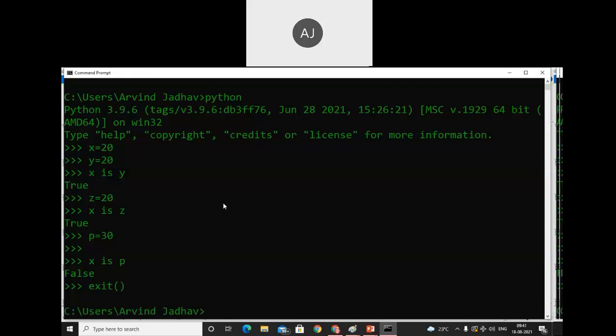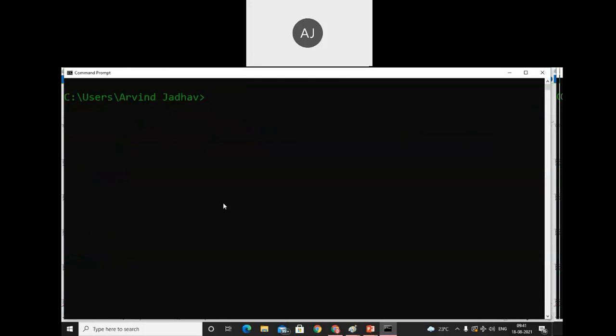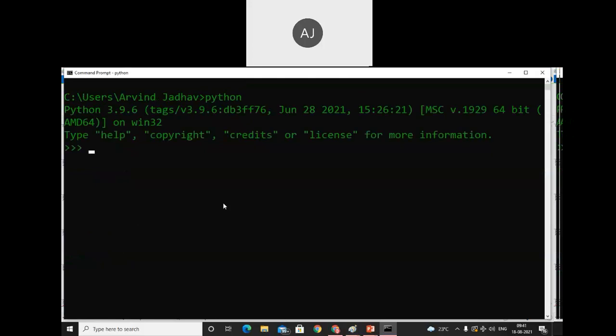The is operator, remember, is used to compare two operands. First of all, in Python, take integer values x equals 100 and y equals 100. In that case, how many objects will be created? Only one object will be created. If you want to check, use x is y. If you get the true value, then only one object was created. We can also check by using id of x and id of y. See, we get the same address. That means only one object was created.